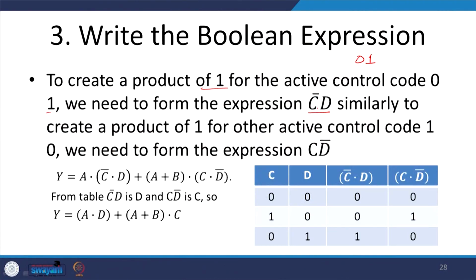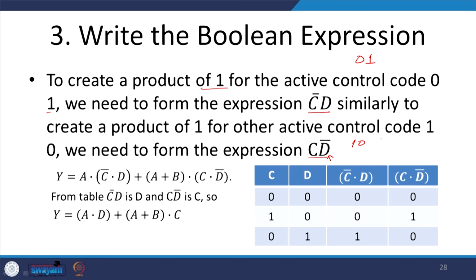So, if I want a product of 1, naturally this 0 I have to invert, then only I can have 1. Similarly, to create a product of 1 for the other active control, say 1 0, we need to form the expression C D invert. So, here I need to invert D, so that this 1 0 could be made 1 1.